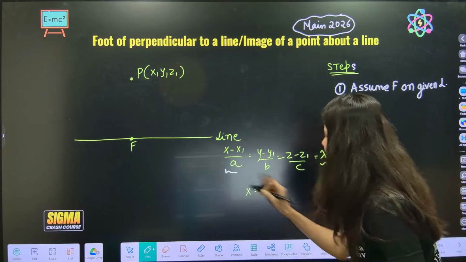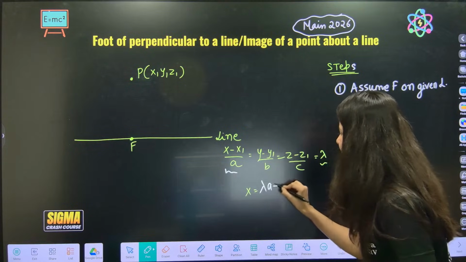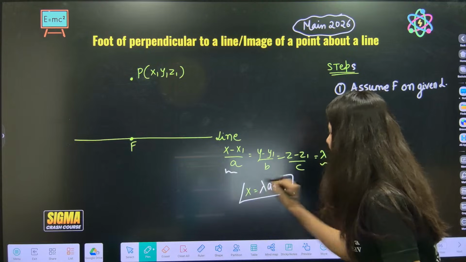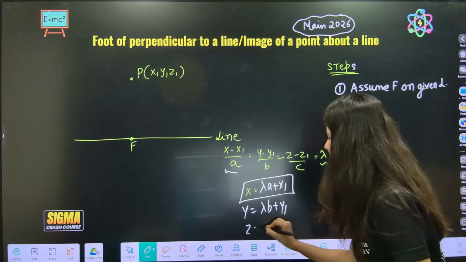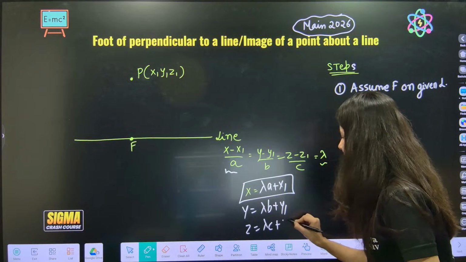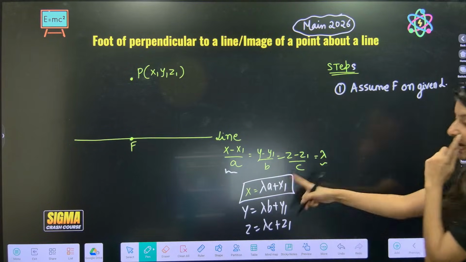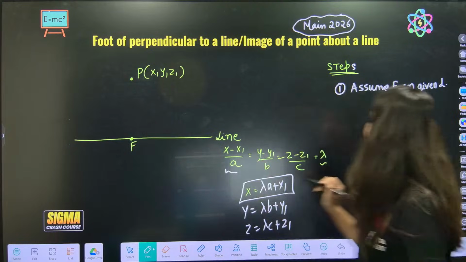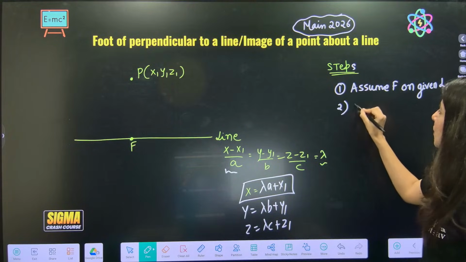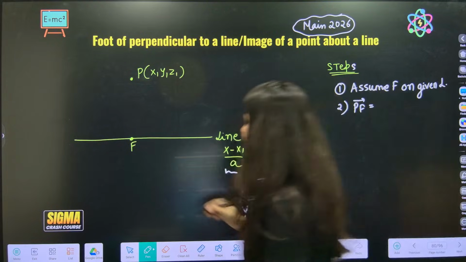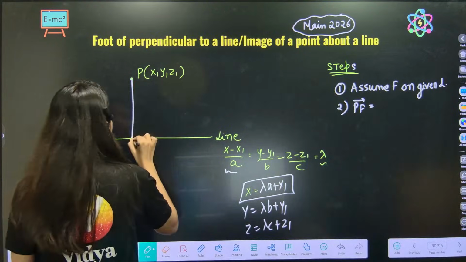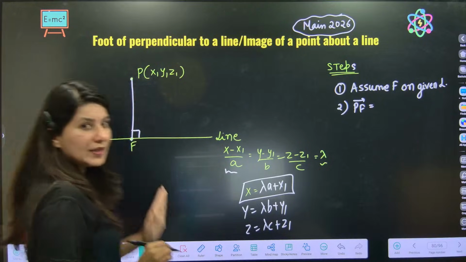So x will be lambda a plus x1, and similarly y will be lambda b plus y1, and z will be lambda c plus z1. So assume like this. You have to assume this point F. Second step is finding the PF vector. How will you find it? Position vector of F minus position vector of P.